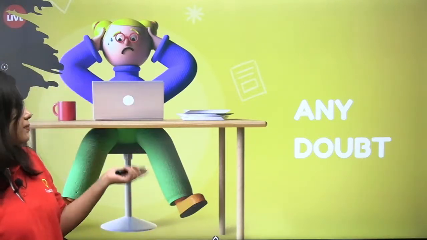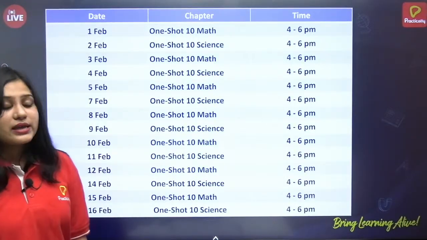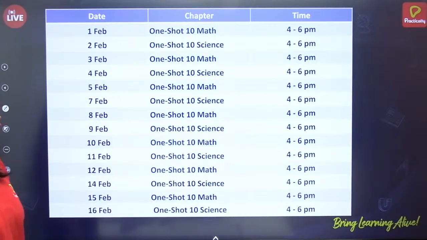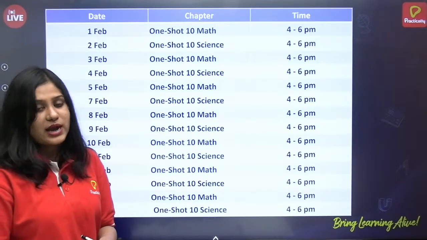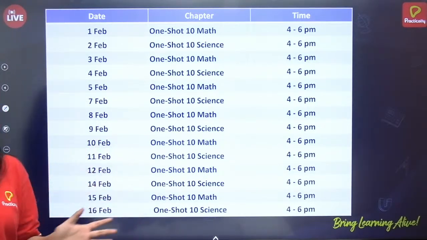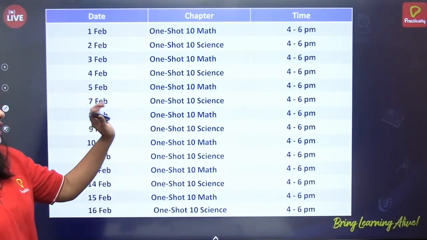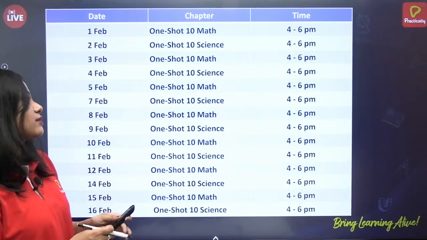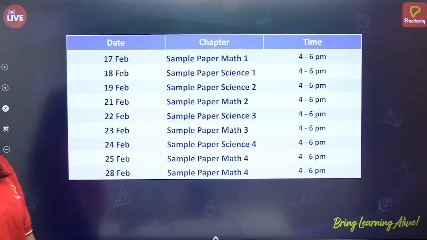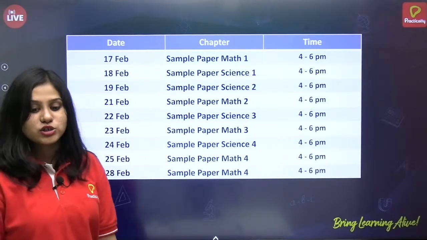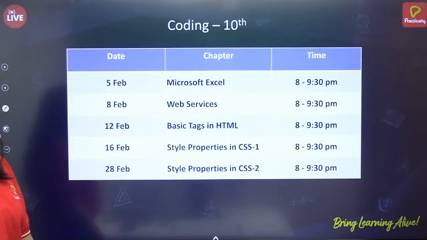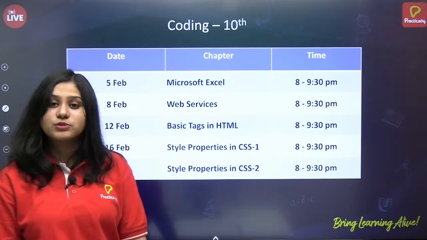We have done the complete revision of the chapter, and this is the schedule. So again, I am just going through the schedule so that you can take a screenshot and join according to the time slots. This is one shot of class 10. The slot is 4 to 6 p.m. We have math and science. Next, we have sample paper discussion, which is also from 4 to 6 p.m. And coding for class 10, the time slot is from 8 to 9:30.